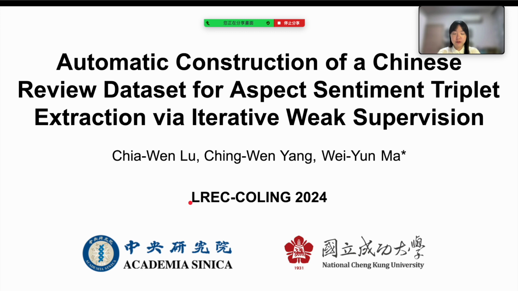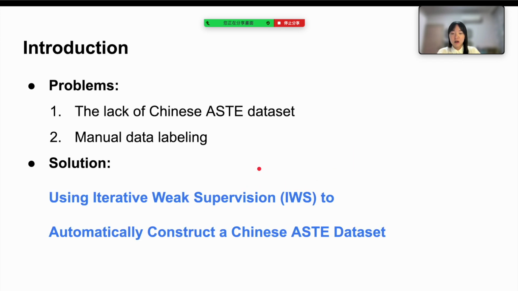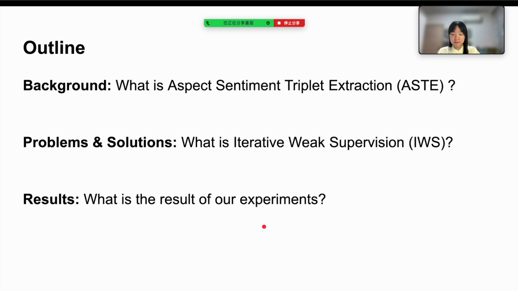Today I want to introduce our work, Automatic Construction of a Chinese Review Dataset for Aspect Sentiment Triplet Extraction via Iterative Weak Supervision at LREC-COLING 2024. Our work focuses on solving two problems: the lack of a Chinese ASTE dataset and the human resources required for data labeling to create an ASTE dataset. Therefore, we propose a framework, Iterative Weak Supervision, to address these issues.